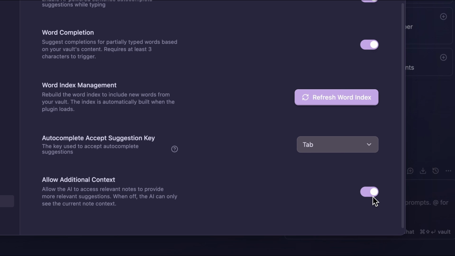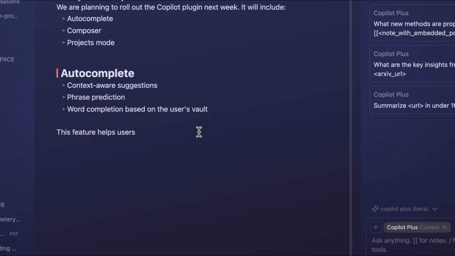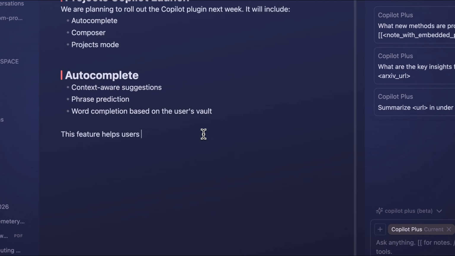Allow additional context means you allow the AI to access your relevant notes for better autocomplete. When it's off, the AI only has access to the immediate context in the same note. This is how sentence completion works. It triggers after a space.